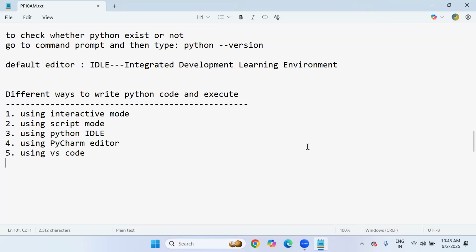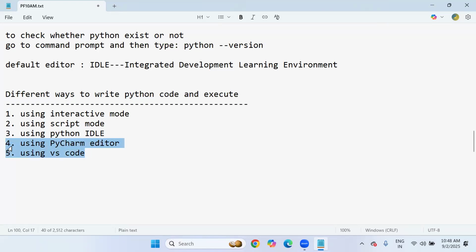And not only these, there are many more editors, like Jupyter, Spyder, Atom. But generally Jupyter and Spyder are exclusively for Python with data science programmers. We are exclusively Python full stack developers, so I don't recommend working with Jupyter or Spyder. Jupyter and Spyder can be recommended to those working with Python for data analysis and data science. For exclusive Python web developer purposes, I strongly recommend PyCharm editor or VS Code.